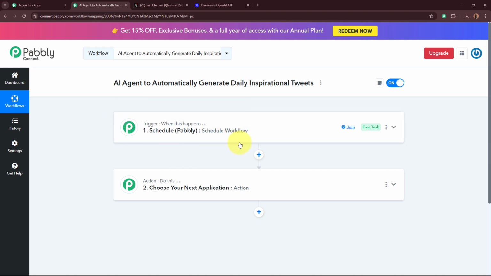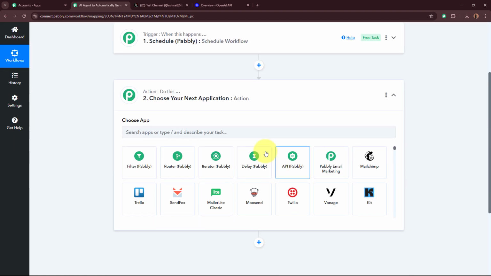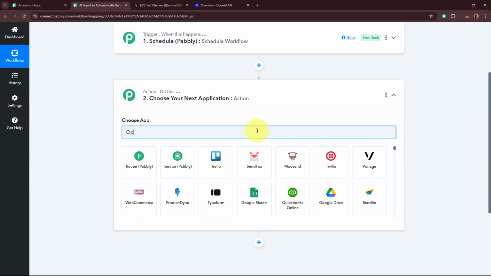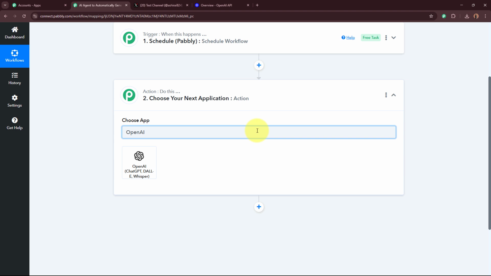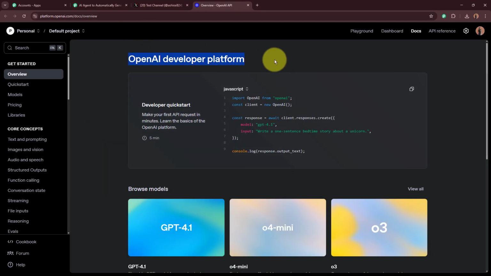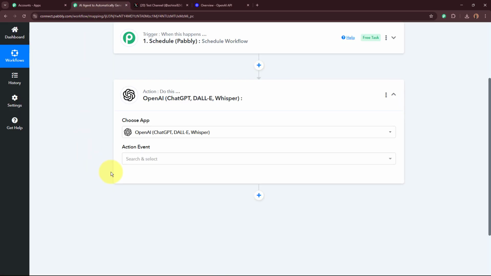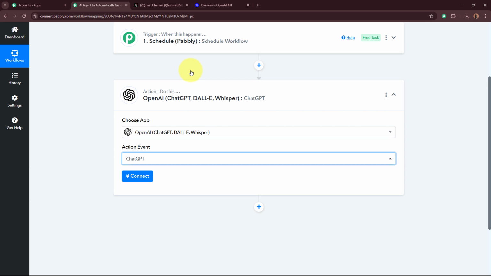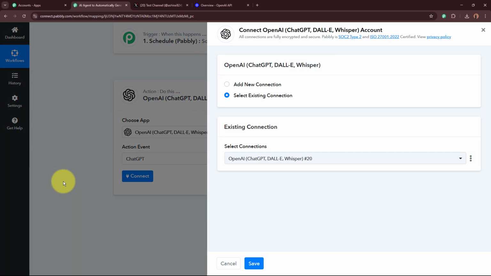Now I want an AI agent to generate the unique and powerful daily inspirational quote. For that, I'm going to set up my action step, and for my action application over here, I'm going to select it as OpenAI. I'm using my AI agent as OpenAI. This is my AI platform. If you want to use any other AI platform as your AI agent, you can do that according to your requirement, okay? An action event is going to be ChatGPT, and then I'm going to click on this connect button.